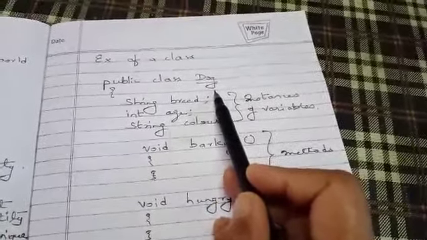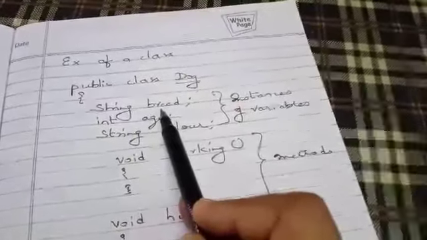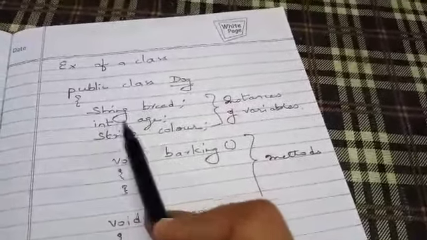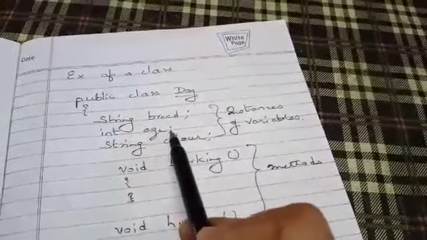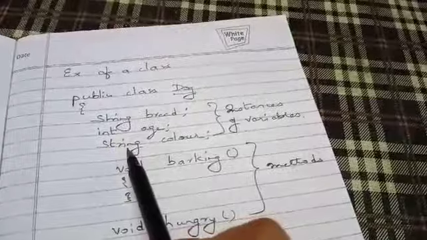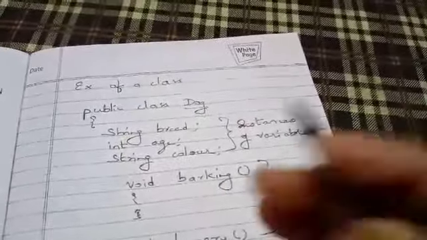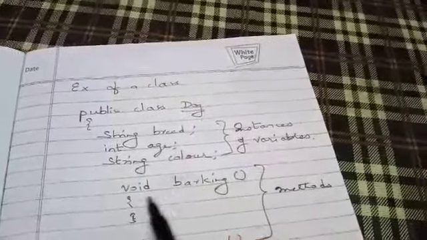Dog is the class name, opening brace, String breed. String breed is the state of that class. Int age. Now age is again the second instance variable of that class. String color. Now breed, age, color: these three are the instance variables.